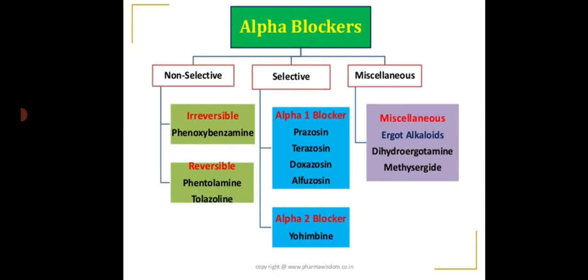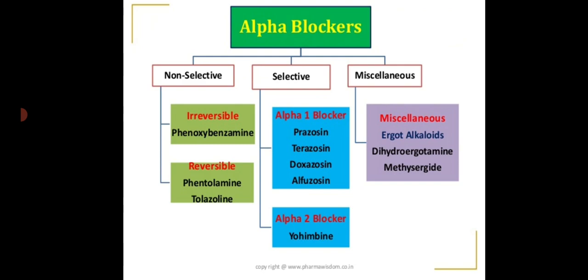Classifying the alpha blockers, they are classified into three types: the non-selective, selective and the miscellaneous. The non-selective are further classified into irreversible and reversible. The irreversible example is phenoxybenzamine and the reversible examples are phentolamine and tolazoline. The selective alpha blockers are further classified into alpha 1 blocker and alpha 2 blocker.